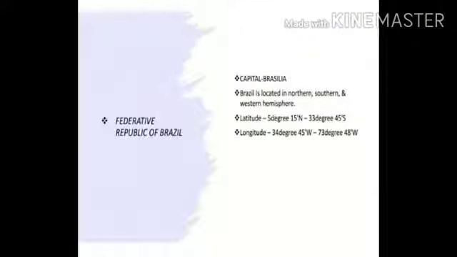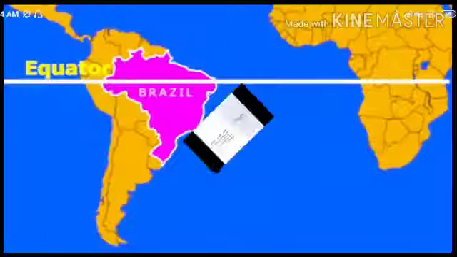The name of the country is Federative Republic of Brazil. Here, the meaning of Federative Republic is a federation of states with a republican form of government, or a country that is governed by elected representatives and by an elected leader rather than by a king or a queen. Brazil is located in the northern, southern and the western hemisphere.